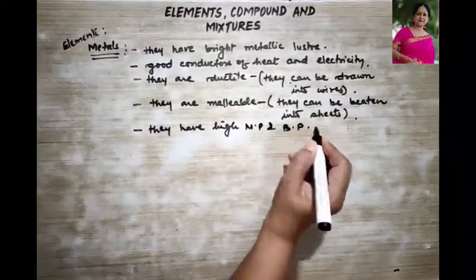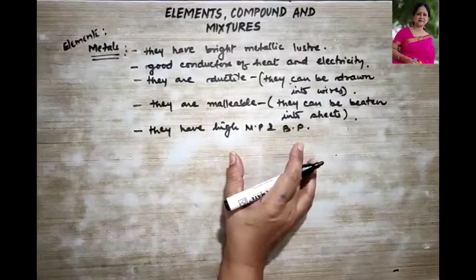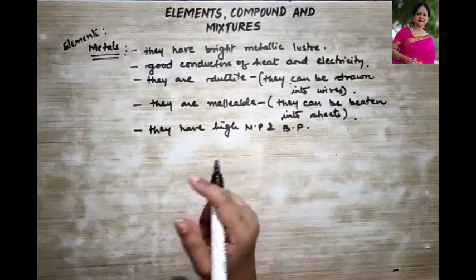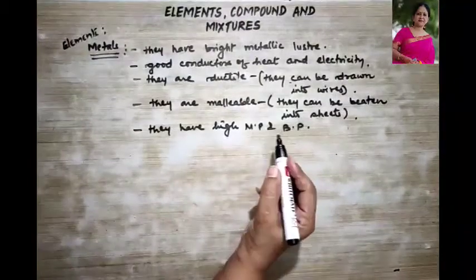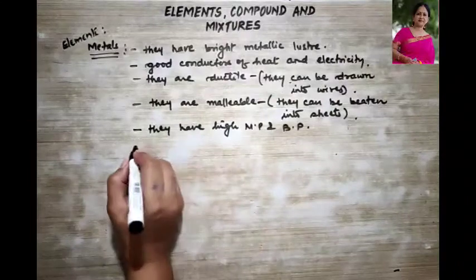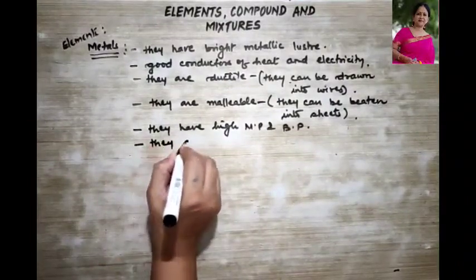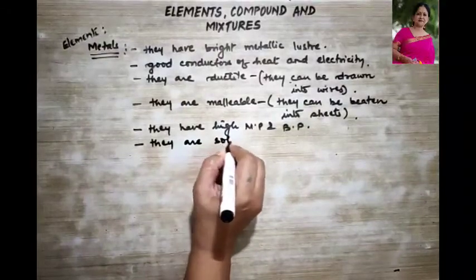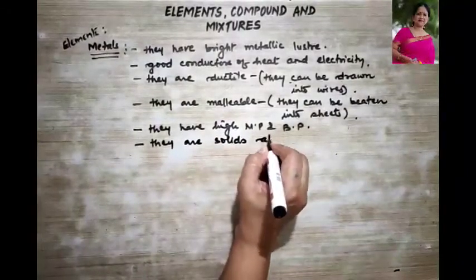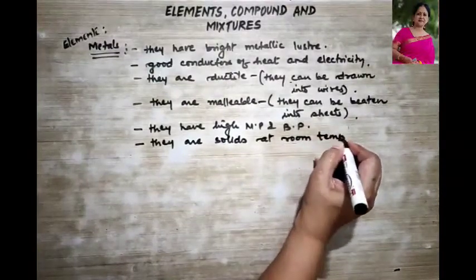Why do they have high melting and boiling point? Because their molecules are very closely packed. Okay, so they require higher temperature to break, and therefore they have high melting and boiling point. Then we can say that they are solids at room temperature, right?